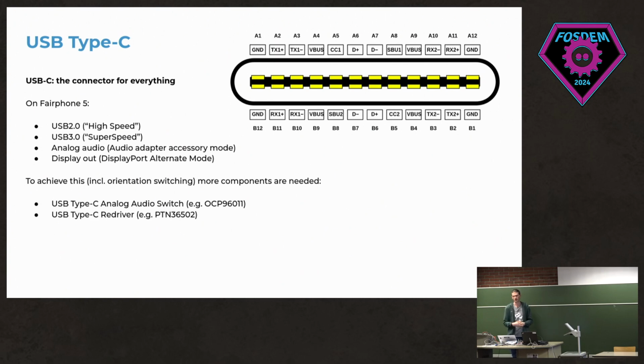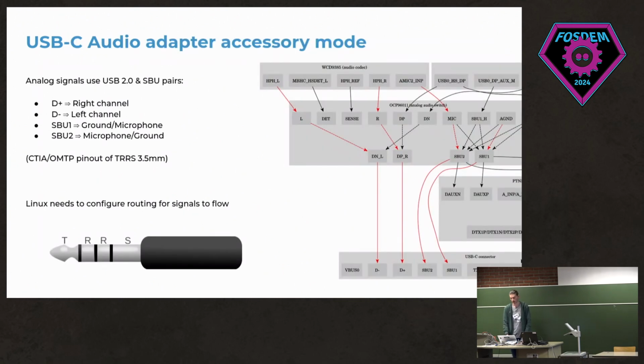But for actually doing this, you don't just need the SoC and the USB-C connector, but also some other components that switch to different components based on what the user plugs in. So for example, for getting analog audio data out of the USB-C connector, you can just connect USB-C headphones where the data is not transmitted digitally, but just analog, like with a headphone jack connector.